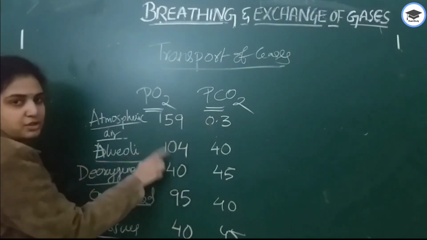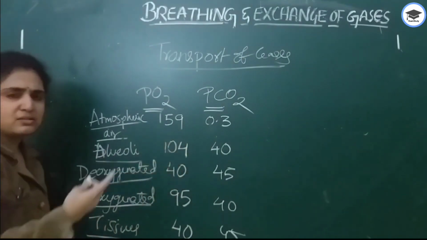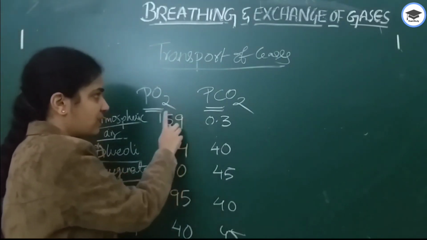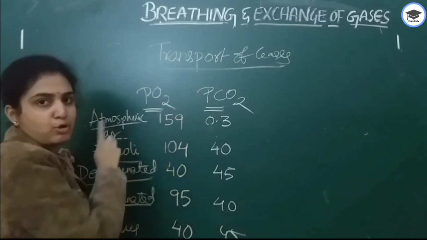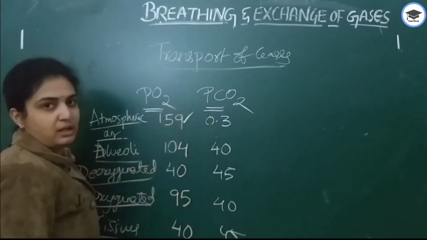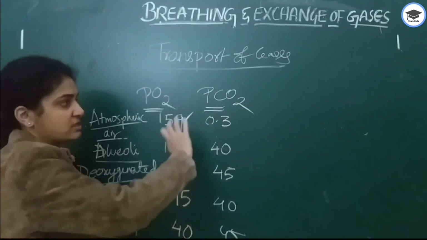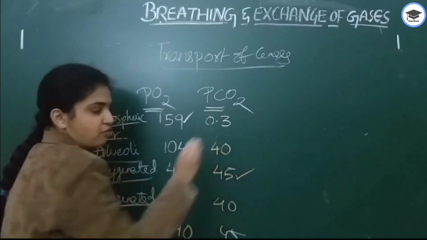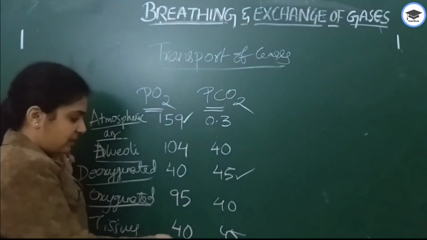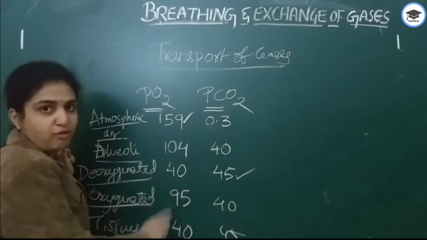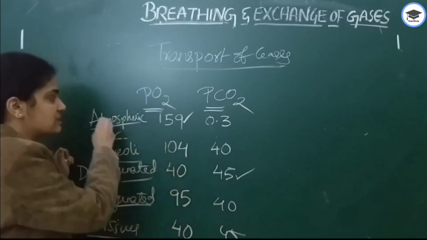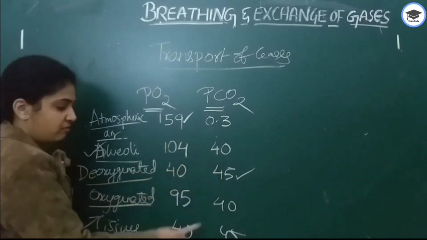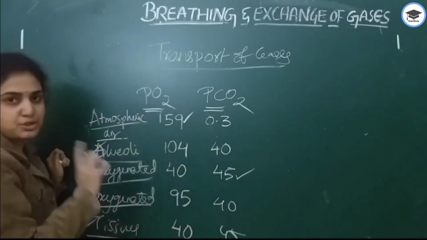These three you should remember: 159, 104. So many NEET questions have been asked in previous years. Like, what is the partial pressure of oxygen in the atmospheric air? Then you should say 159. Suddenly they'll randomly ask, what is the partial pressure of carbon dioxide in deoxygenated blood? Then you should say 45. Then they'll ask in tissues, 40 and 45. Mainly they'll ask in atmosphere, alveoli as well as tissues: 104, 40, 40, 45. But you should remember all of them.